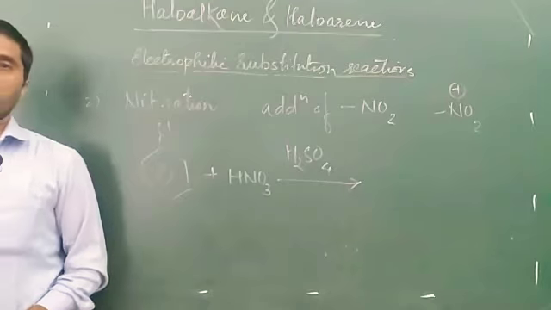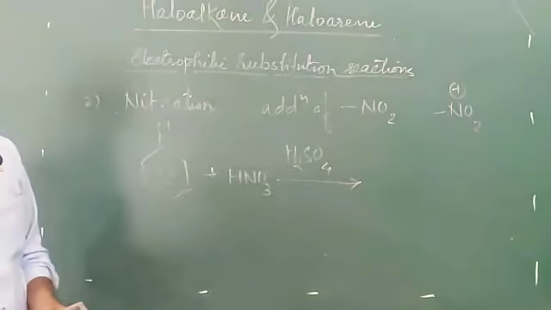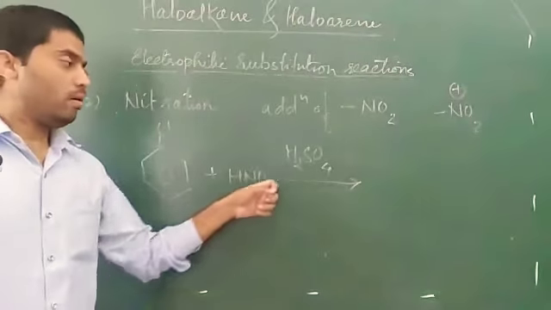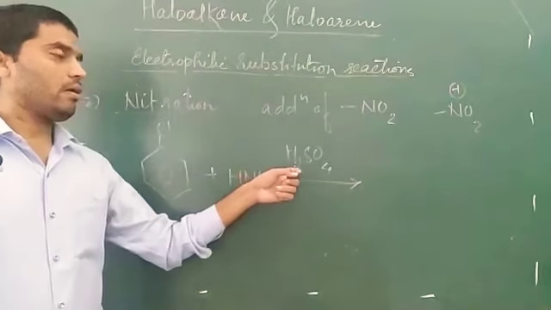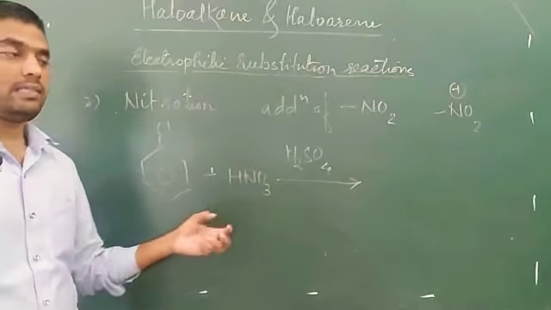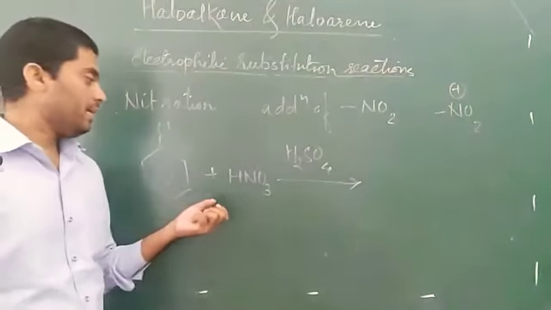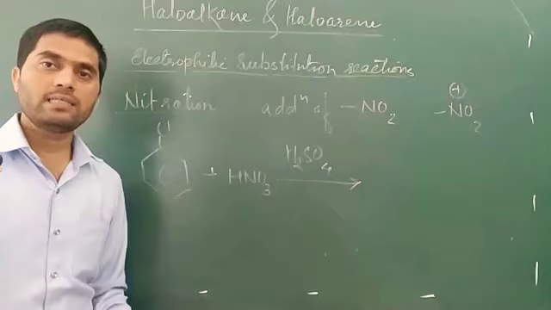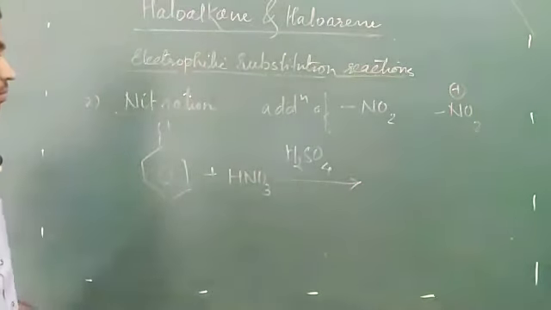Actually, what we will do, first we have to prepare a mixture of both acids, concentrated sulfuric acid and concentrated nitric acid. We have to take them in equal quantity, and this mixture is known as nitrating mixture.